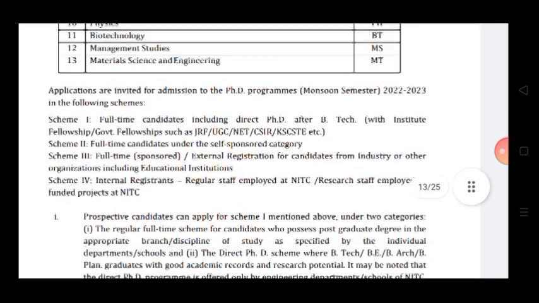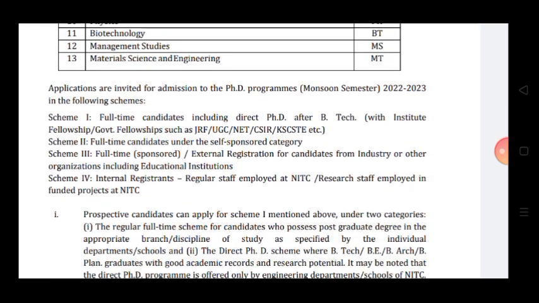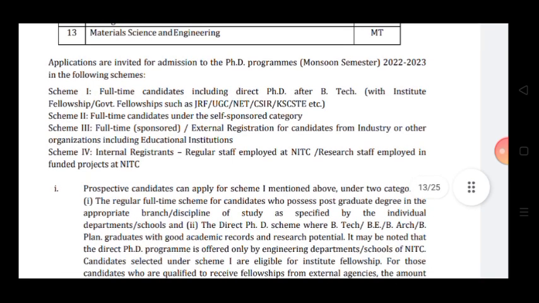They are inviting applications for various schemes. The first scheme is full-time candidates, including direct PhD after BTech, with institute fellowship or government fellowship such as GRF, PMRF, NET, CSIR or KSCSTE, etc. Scheme 2: full-time candidates under the self-sponsored category.